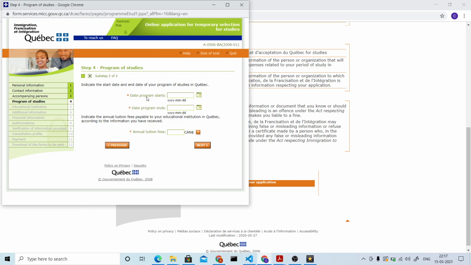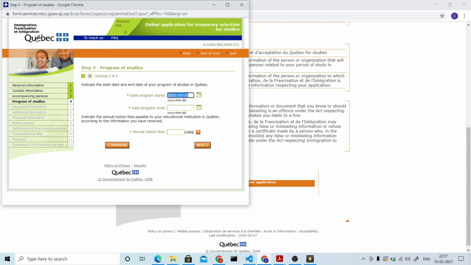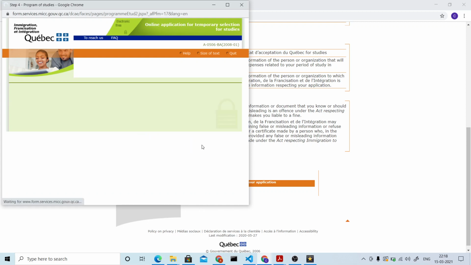Next. And here you need to write the date when the program is going to start. If you are applying for fall 2021, it will usually be September. This date you can find in your admit letter again, and date program ends. So there is this one thing in my admit letter, this program ending date is not mentioned very clearly. So what I did was, my program ends after 2 years, like the maximum duration is 2 years. So I took the 2 years and I kept that date. And later annual tuition fees. This is also usually mentioned in your admit letter. This is the step 4.